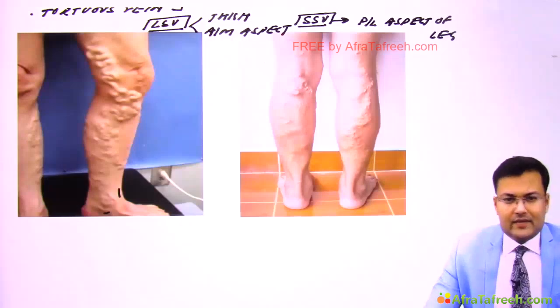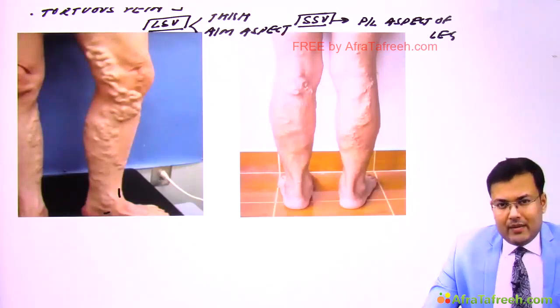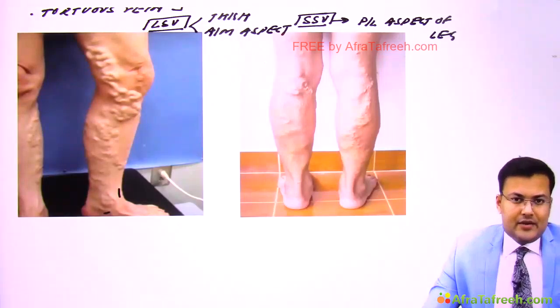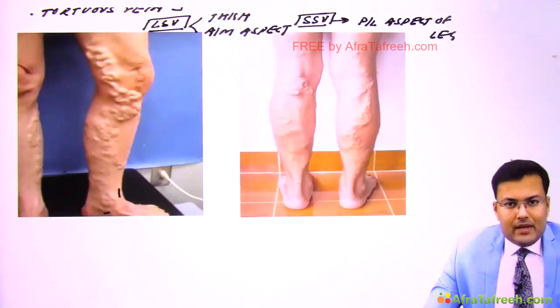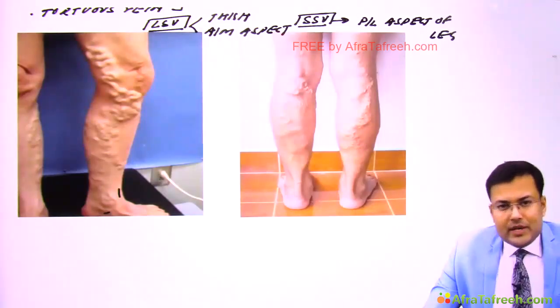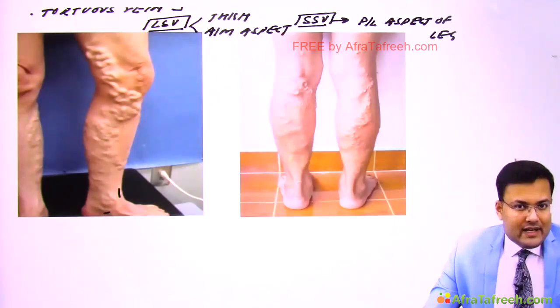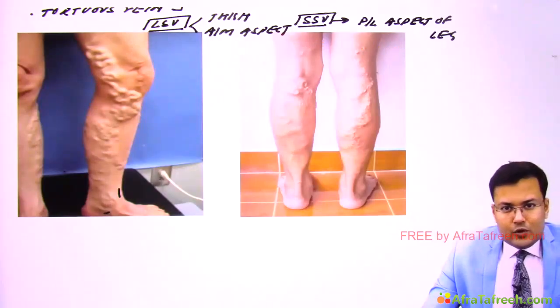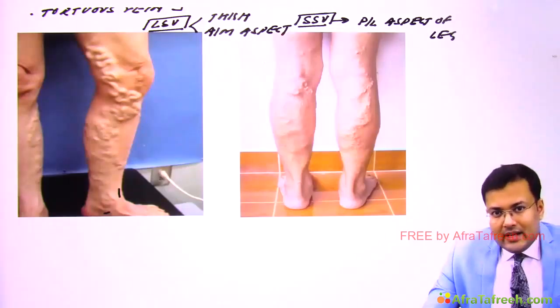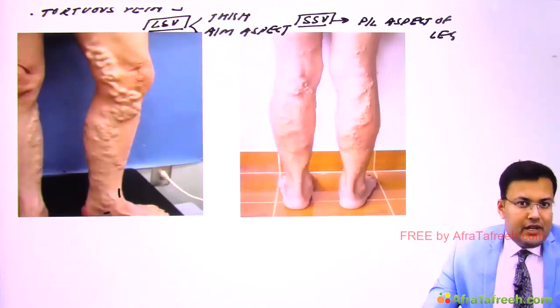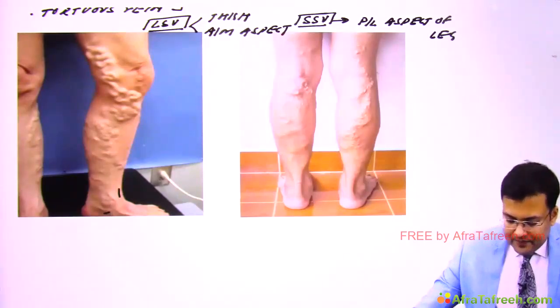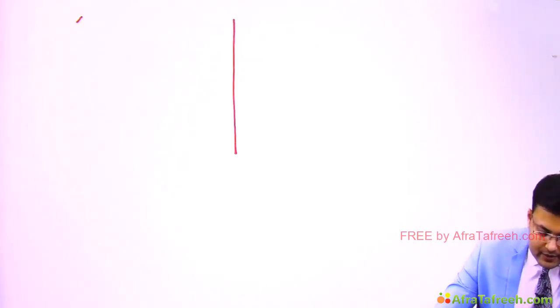There is another classification. The varicose vein can be primary or secondary. In primary, it is because of congenital predisposition with occupational reinforcement. And secondary varicose vein means it is secondary to deep venous obstruction or compression. So see the differences. Varicose vein can be divided into two types: primary and secondary.